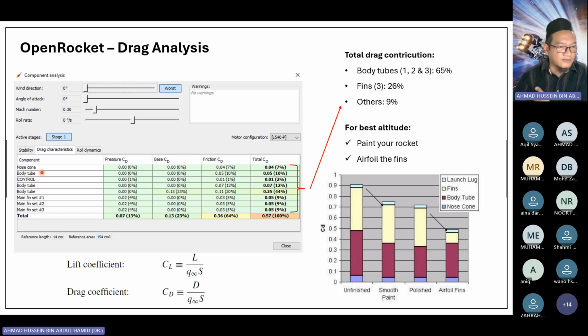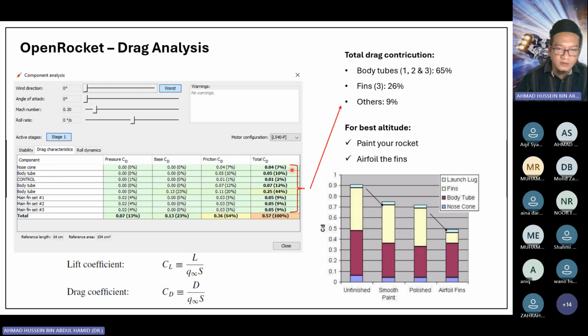Okay, so in this case we have three body tubes, and then we have fins. These are the different drags. We have pressure drag, base drag, friction drag, and the total drag. If we consider the parts only, we look at the total drag.